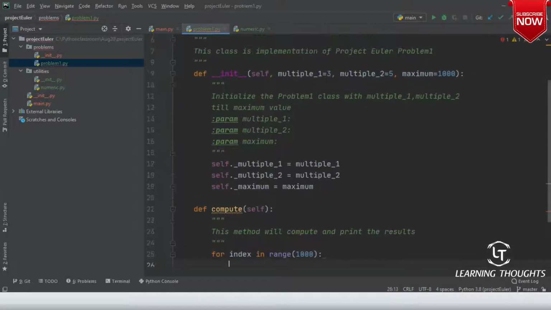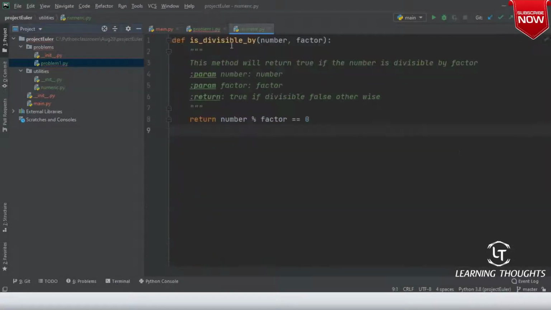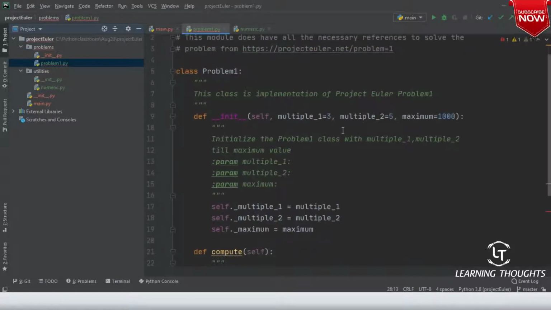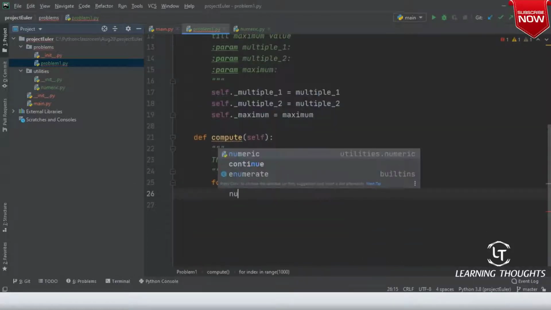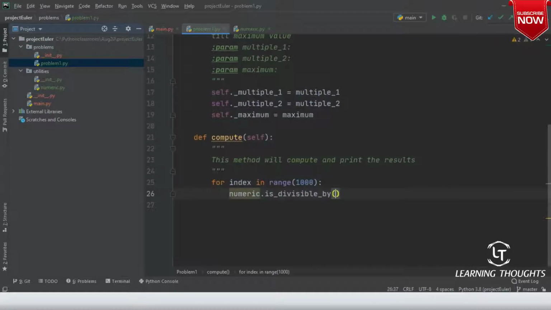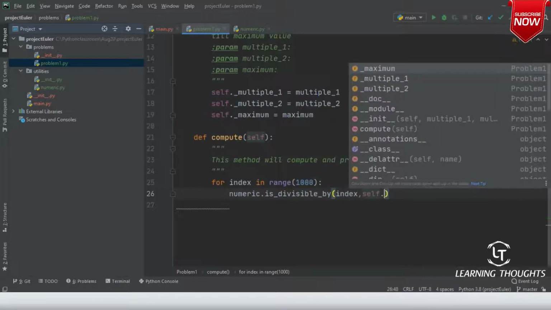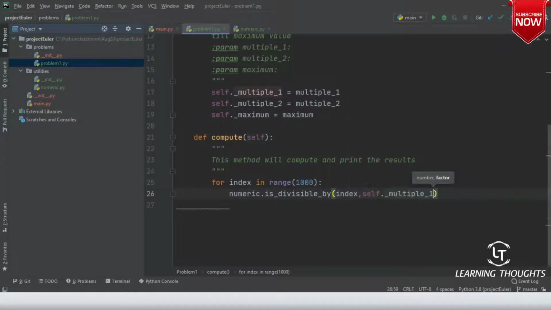Now remember that in numeric we have written a method is divisible by. So let me try to see. Numeric dot is divisible by. What is the number? The number is index, and the number which you need to check is self dot multiple of 1.